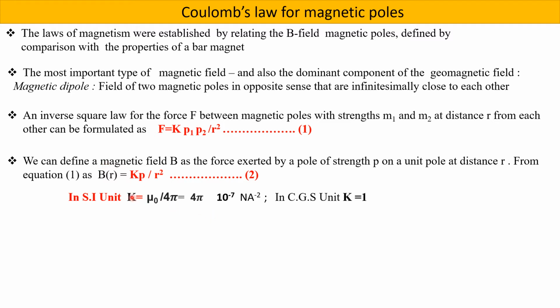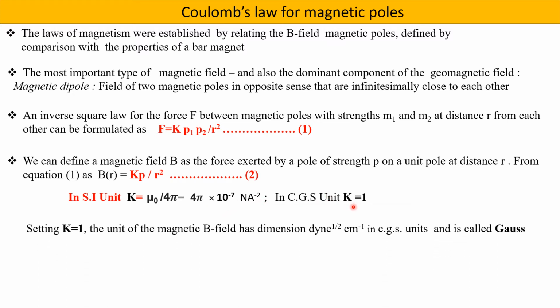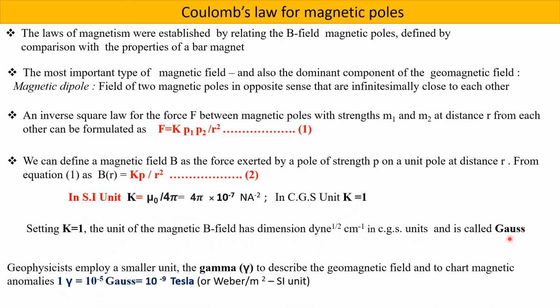And in SI unit, K is equal to mu 0 by 4 pi, that is 4 pi into 10 to the power minus 7, and in CGS unit K is equal to 1. And the unit in the CGS system can be written as Gauss. So this is the very famous CGS unit of magnetic field.